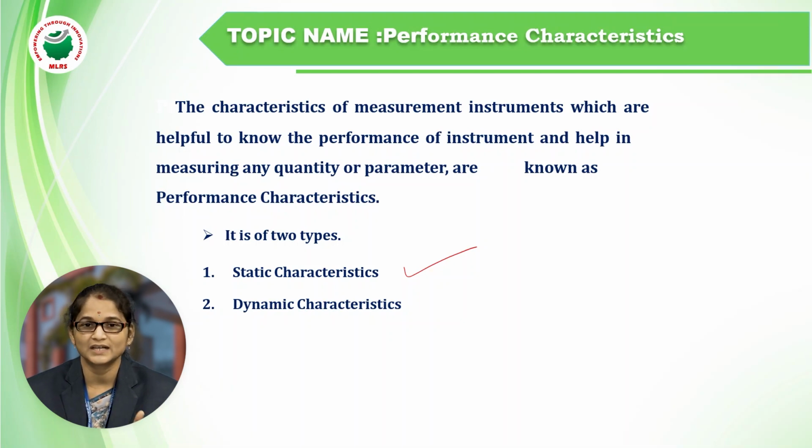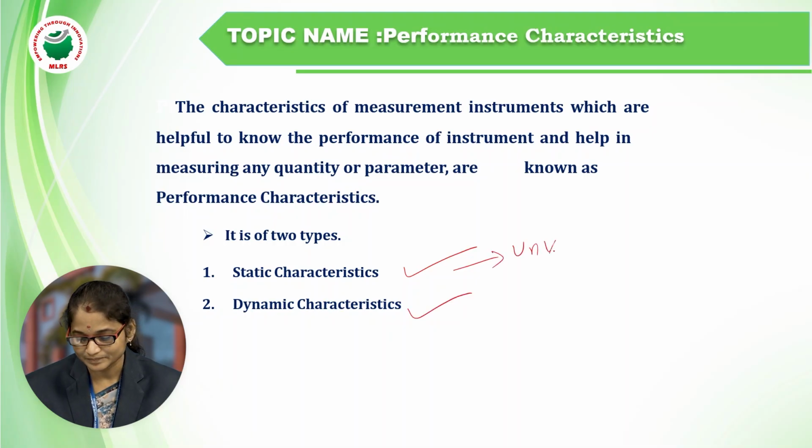The owner is sitting in the chair constantly. Static is nothing but constant. The worker is continuously doing work, whatever the commands given by the owner. Here the worker is the dynamic characteristic, changing with time.